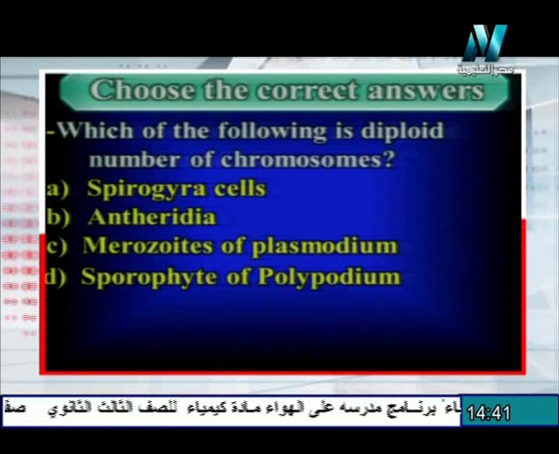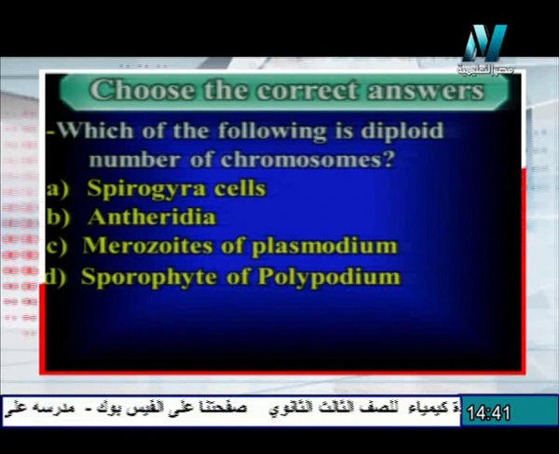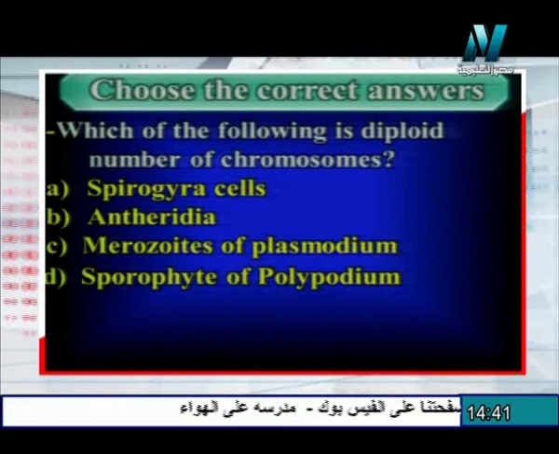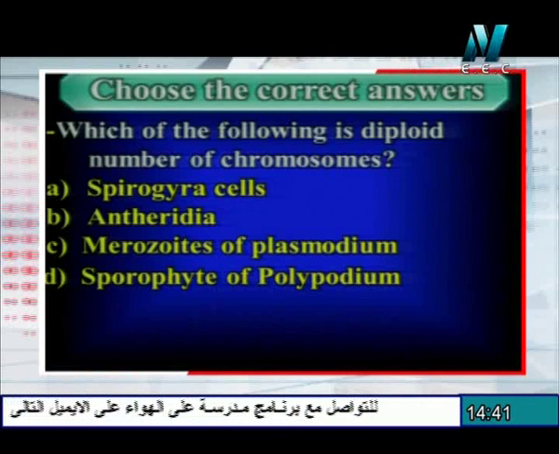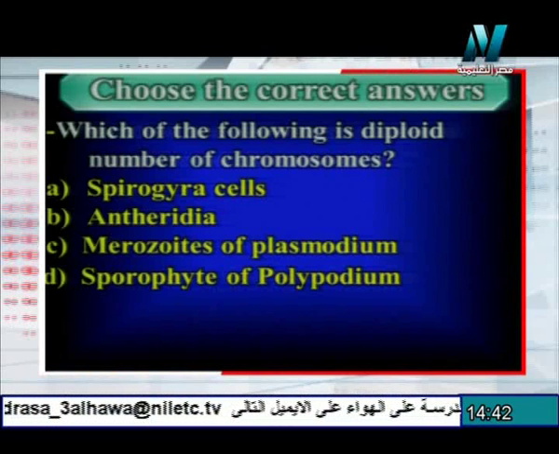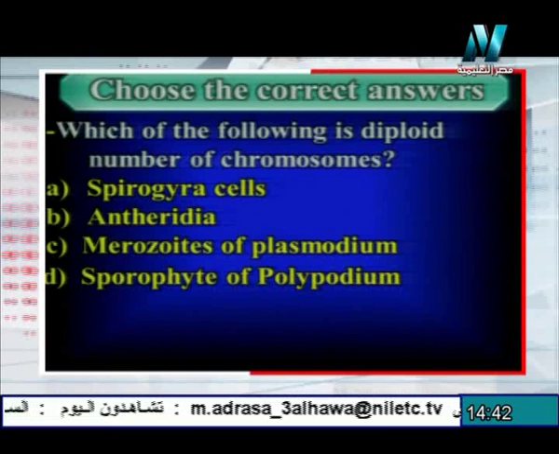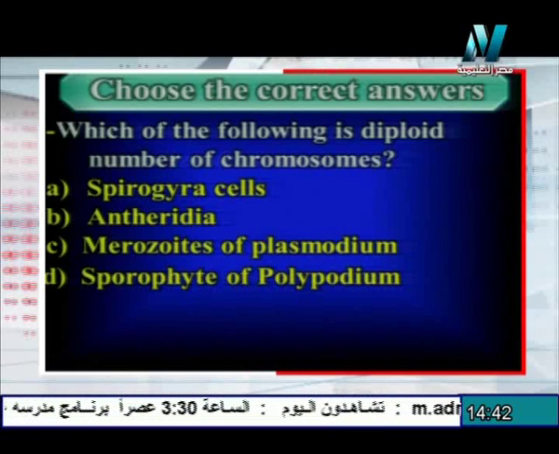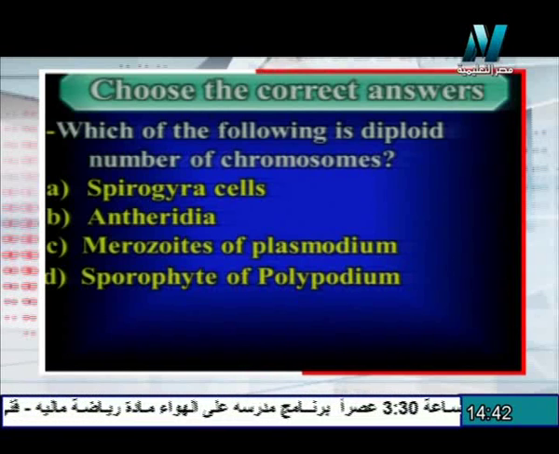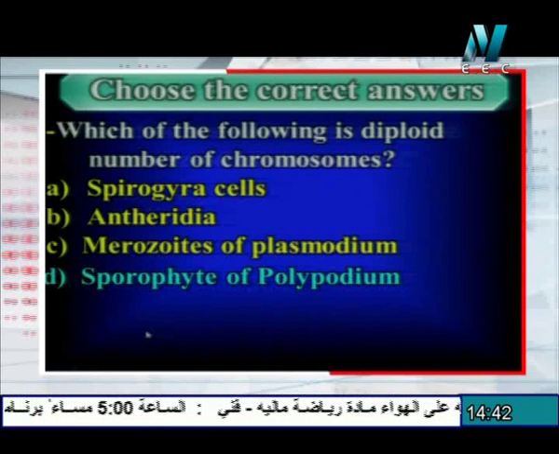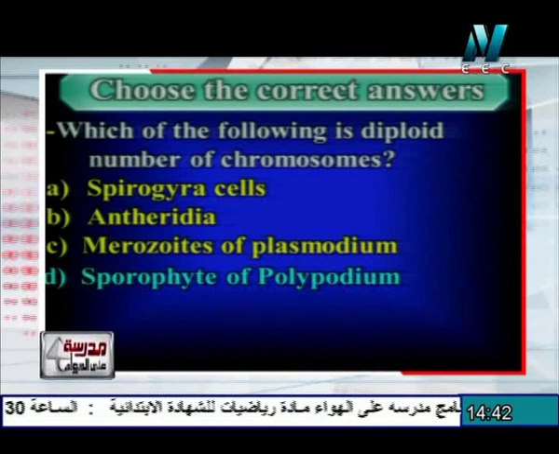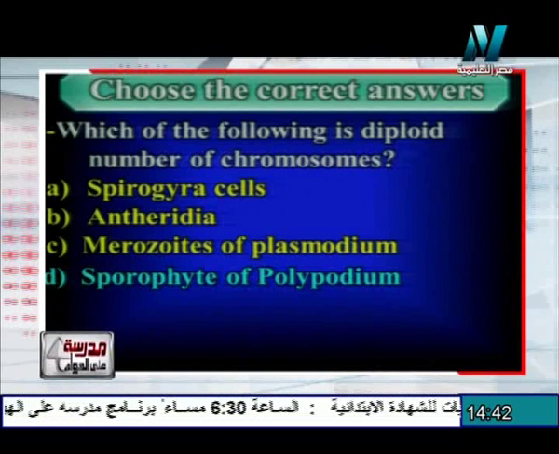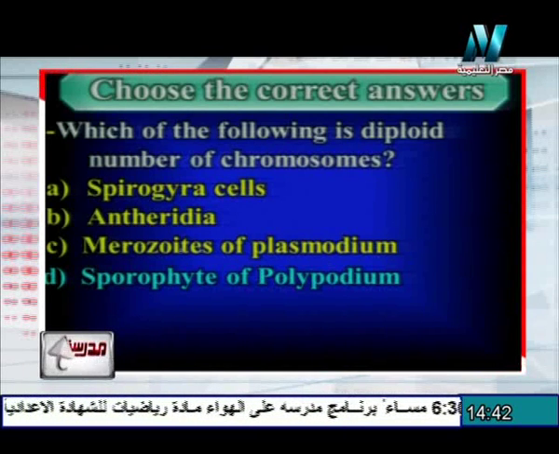The next question. Which of the following has a diploid number of chromosomes? Spirogyra cells. That's not the right answer because the cells of Spirogyra are haploid. The antheridia. The antheridia is the male organ of the fern and it is located in the gametophyte, which is haploid. The merozoites of Plasmodium, which causes malaria, are haploid. But the last answer is the sporophyte of Polypodium, which acts as the diploid stage. So all the following are haploid except the sporophyte.